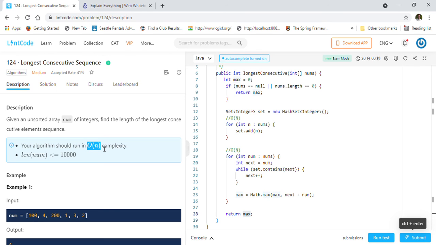Solving this problem in n log n using a priority queue or other options is much easier, but the idea to find out O(n) is a little bit tricky. You have to use a set, and you have to find out the consecutive sequence length, like we have done it here. So I just thought that it's worth sharing with you guys, so you will also know how to find the longest consecutive sequence number.